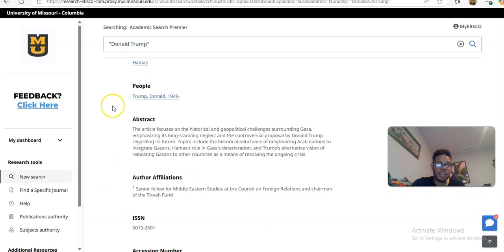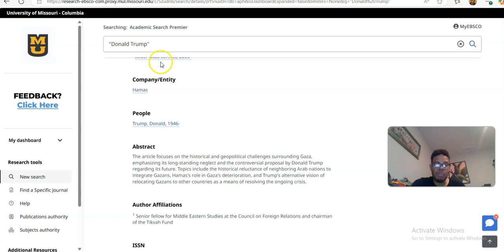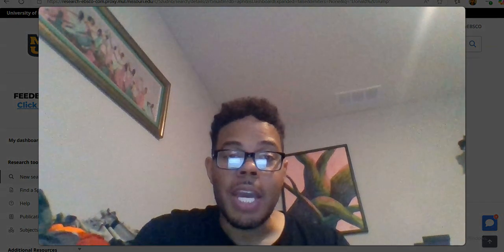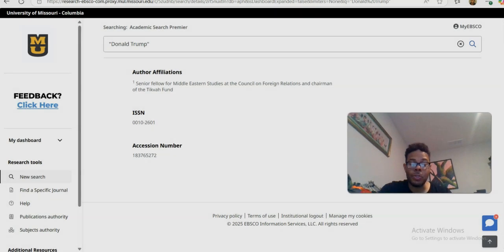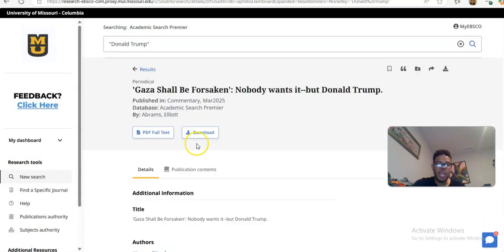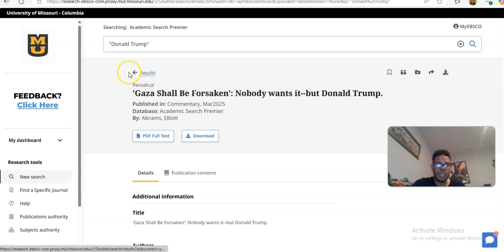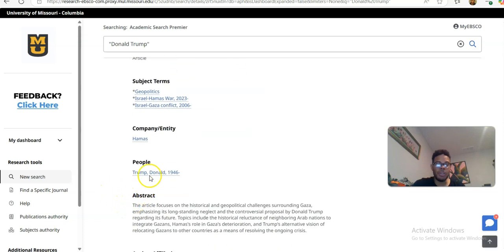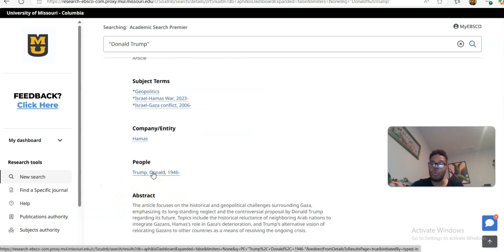And if it pops up right there, then the database is going to be looking for Donald Trump within that full text as well. And so if it mentions Donald Trump, it will be included in the returns, and it doesn't have to be specifically about Donald Trump. So let's say that you did this search and you found these 85,000 things, but a lot of them just happened to mention Donald Trump, but they were not about Donald Trump. But now you've got your controlled vocabulary, and you can make things, quote unquote, about Donald Trump.